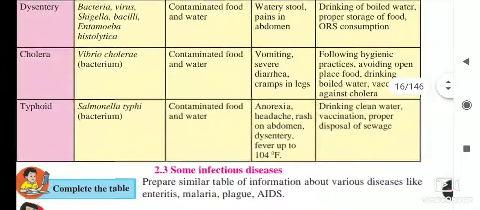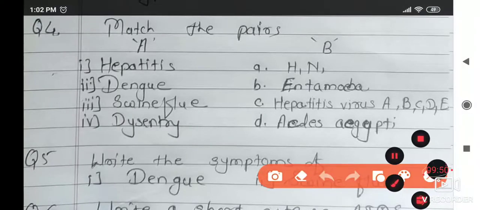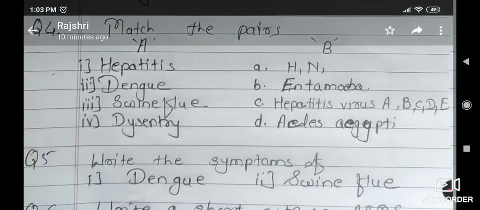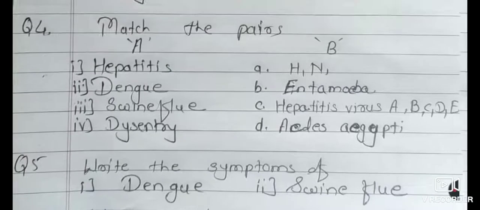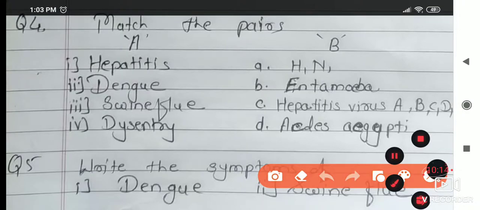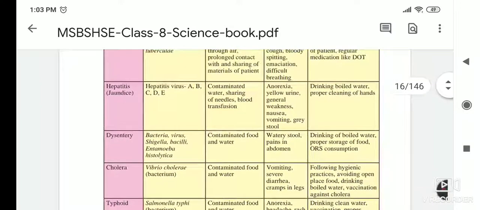Okay, now after this we will move towards the next question. In this question I ask you the match the pairs given here. So how is this disease spread? Here in column A, I gave the names of diseases, that is hepatitis, dengue, swine flu and dysentery. And on the B side, I gave you the pathogen responsible for it. So first of all, hepatitis. If you just refer to this box, you will get each question's answer here.